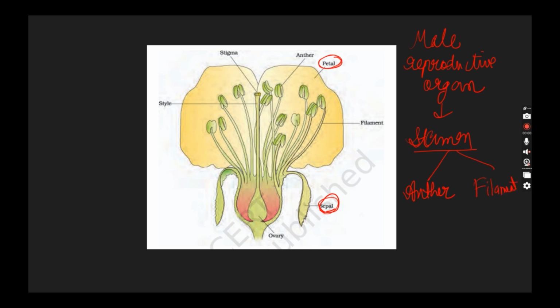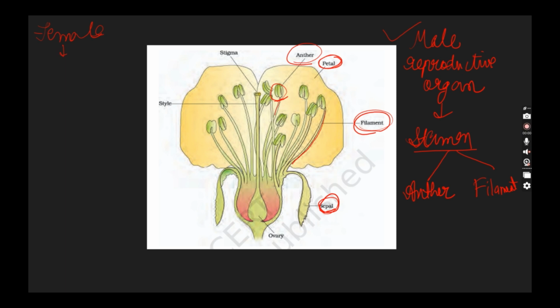Got it? Now let's spot it in the diagram. This one is the anther, you can see. And the line coming from the anther is the filament. Done with the male reproductive organ of the flower? Cool. Now coming towards the female.